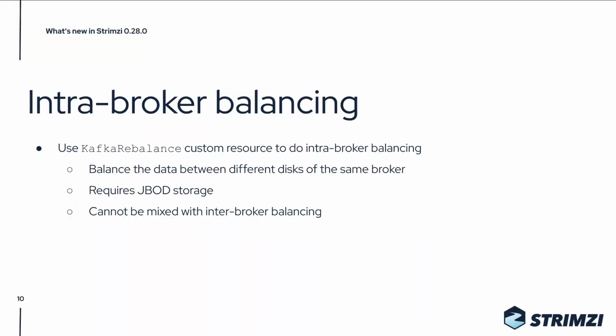Another change is related to the Cruise Control integration. If you use JBOD storage in your brokers with multiple disks per broker, you can now use the KafkaRebalance custom resource to do intra-broker balancing. That means that Cruise Control can now be used to balance the data between the different disks on the same broker.